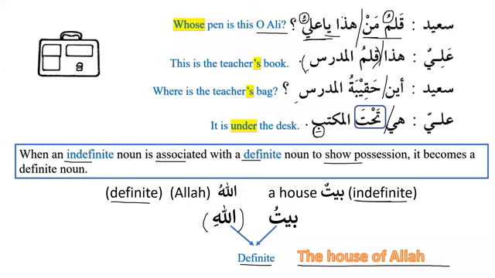definite. So we call this Baytullahi. Do you see the translation? The house of Allah. Why do we say the house of Allah? Because we have lafz al-jalala and we put them together, and because of the association, it has also become a definite noun. That's why we should have association with good things and good people, so that if they are definite, we also become definite. And if we have association with something indefinite, then of course we will also become indefinite. So we have to have association with good people and good things.